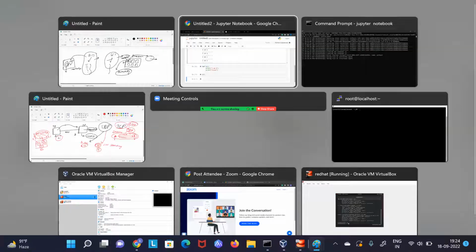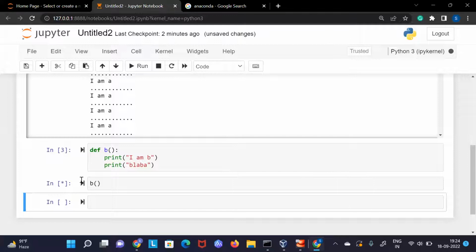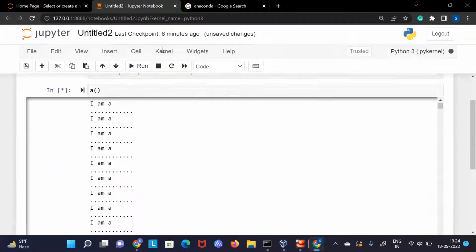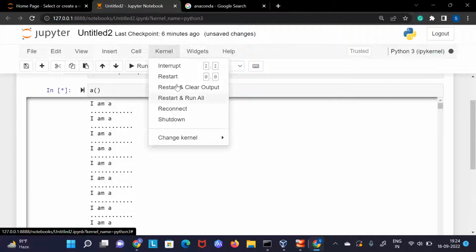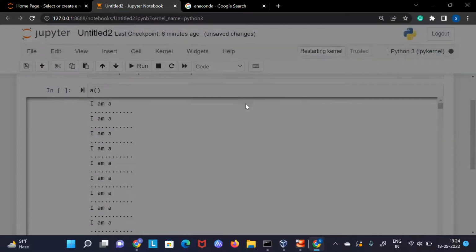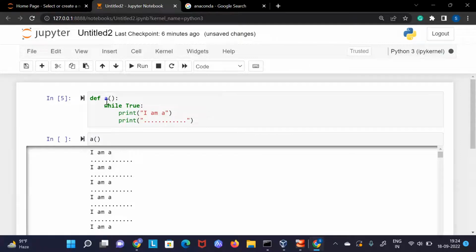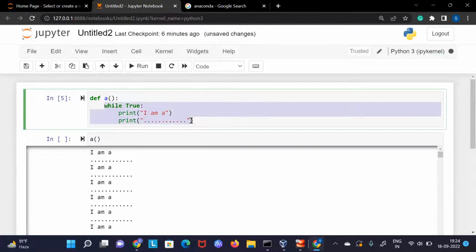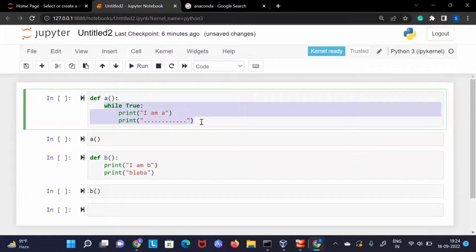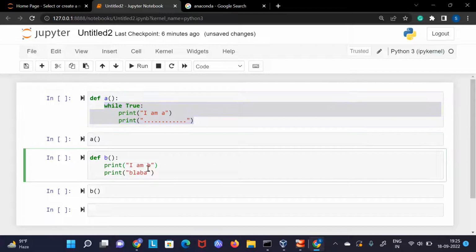Basically, what we wanted to see here in our code is that B is still not running. It keeps on running A because it is in a loop. To show you, this function has even hung up, so let me restart and clear the output. What I am showing you here is, I have used a while loop. But let's say I have a lot of code here which takes, say, 30 minutes to run, a big algorithm, some machine learning algorithm you have created, which takes, say, 10 minutes to run. Till that time you can't run your second application, the second function.